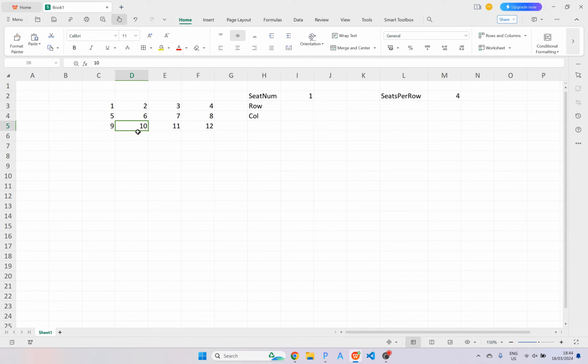Because for example, let's say here we choose 10. If we do 10 divided by 4, and the reason we say 4 is because there's 4 seats per row, well, that's going to be 2. So this means there's already been 2 rows that are fully full. And then if we do 10 mod 4, that's going to be 2. So that's saying 2 rows are already full, and then we want to go to the second column in this row.